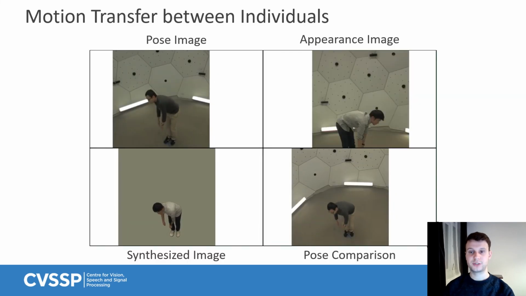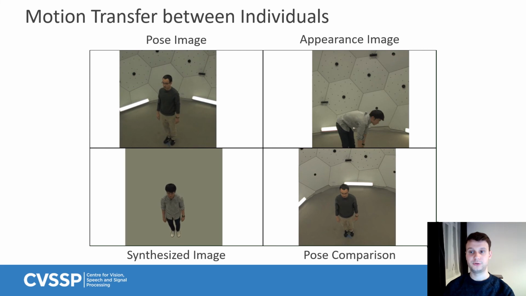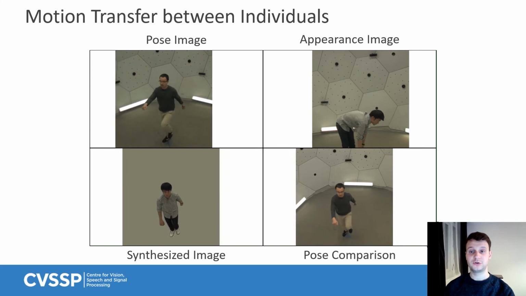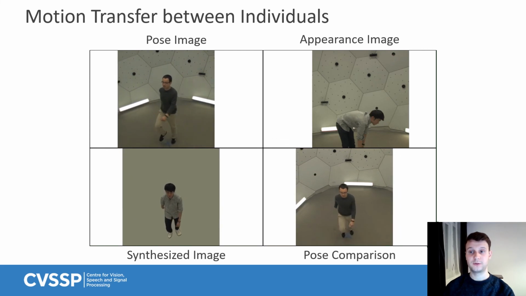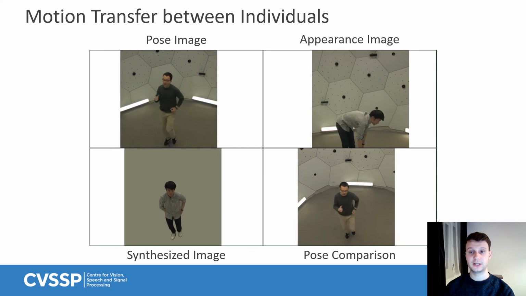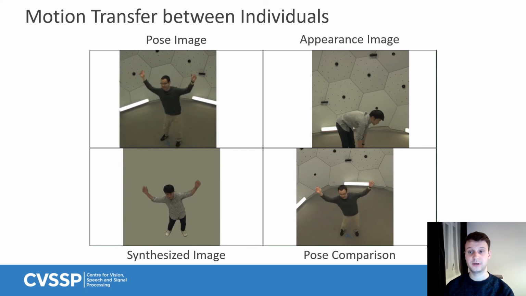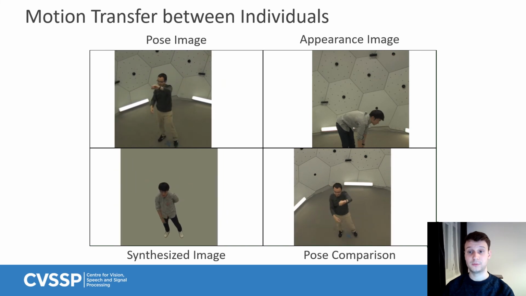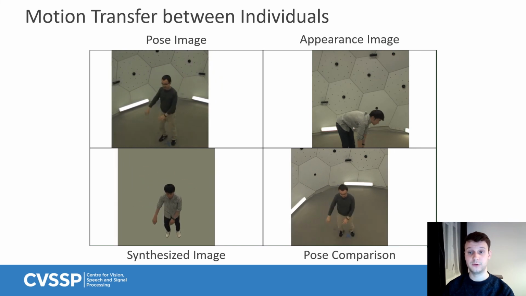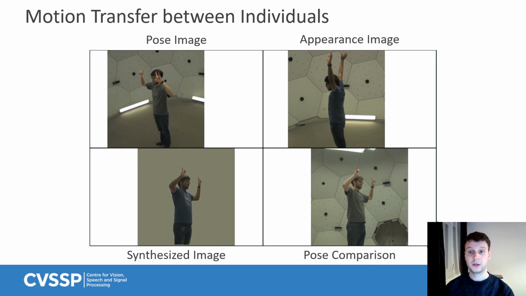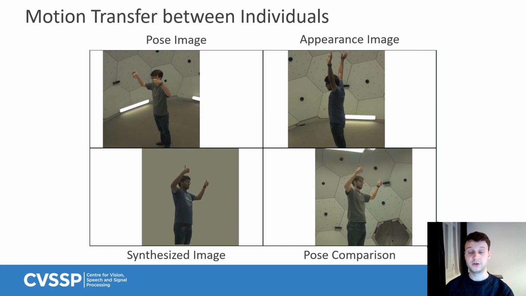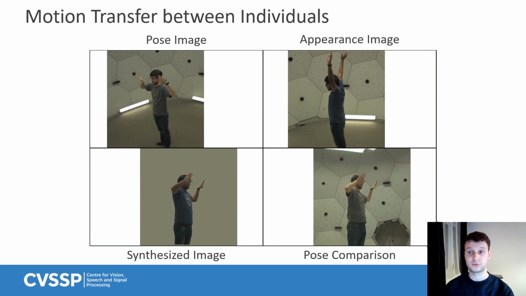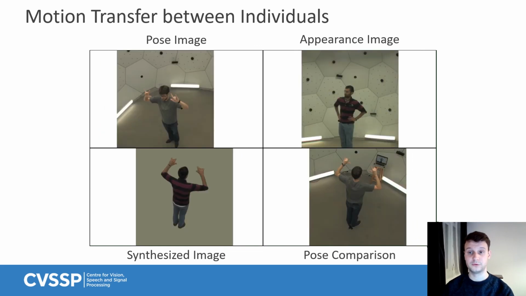This video shows how to perform motion transfer between two humans. From the image in the top left corner, we extract the pose of a previously unseen subject. At the same time, we extract the appearance of a known subject, as seen on the top right corner, and we synthesize the combination of these two into a normal view, as seen on the bottom right. The bottom left image simply shows the similarity in terms of pose in the normal view. Notice how the visual appearance of the second subject is preserved while the pose remains faithful to the first subject.